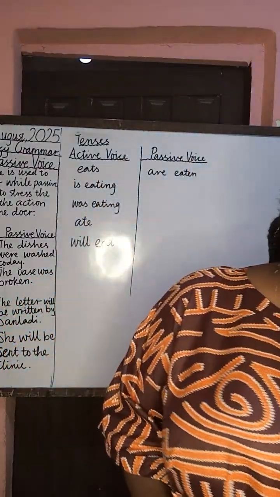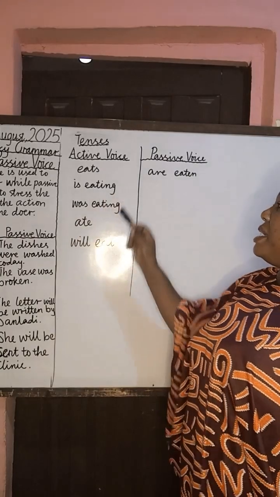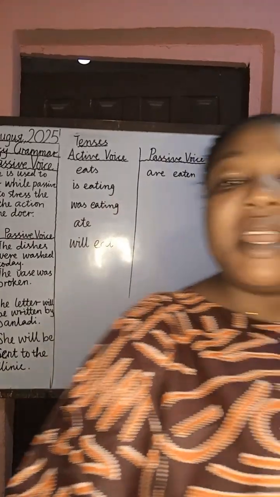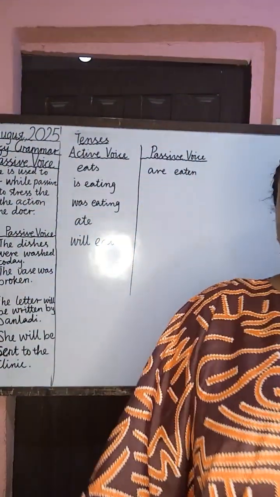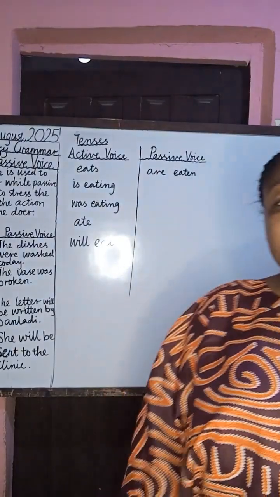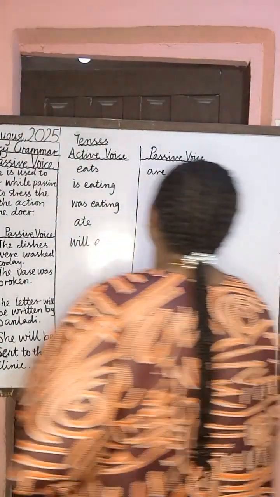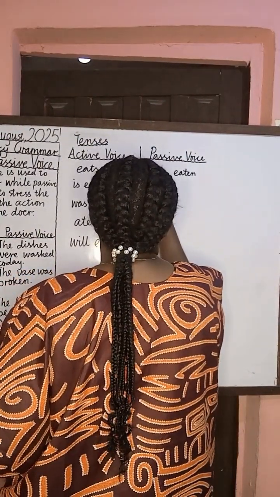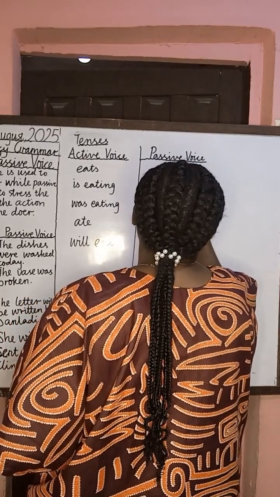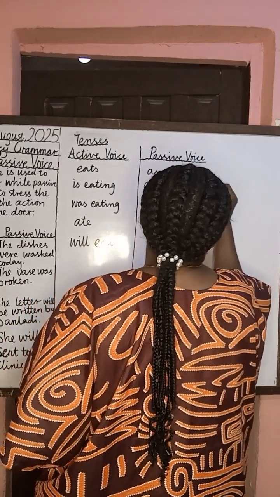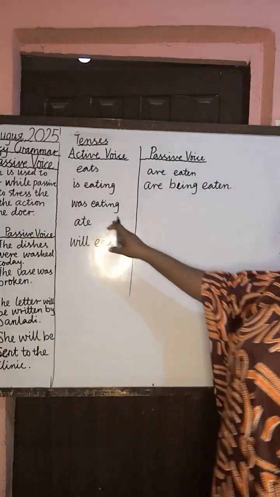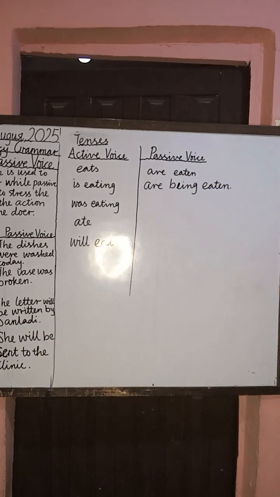Then we have the next one. If we have is eating, that is going to turn to what? Is eating will turn to are being eaten. And then we have was eating.